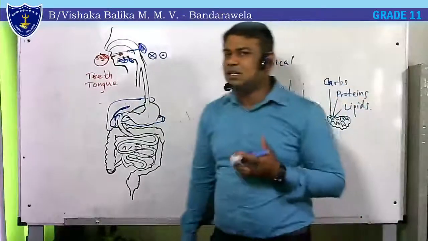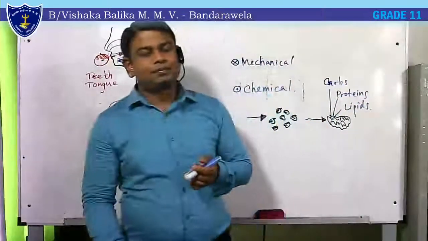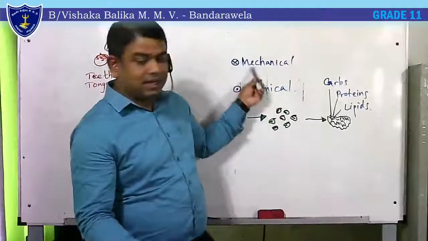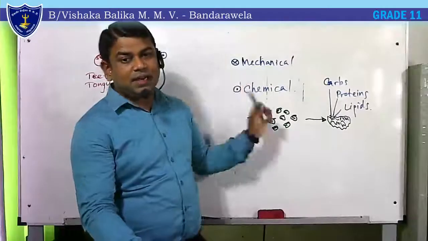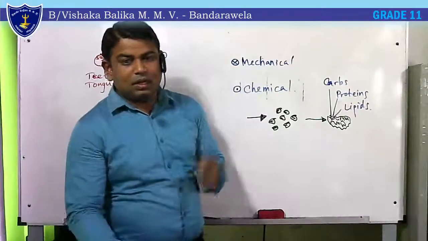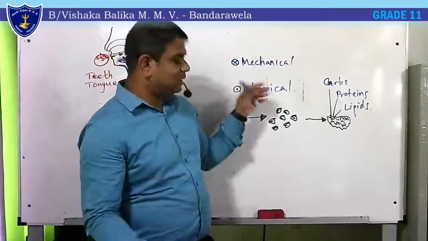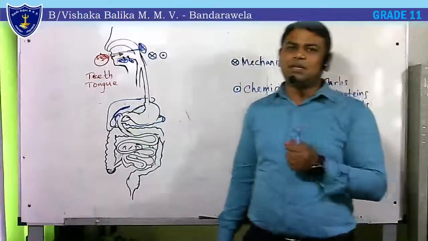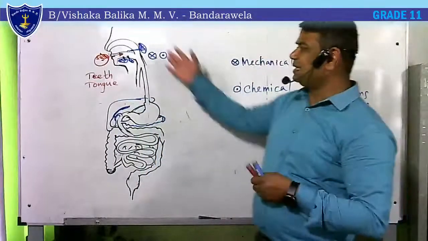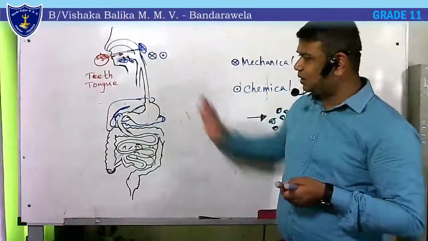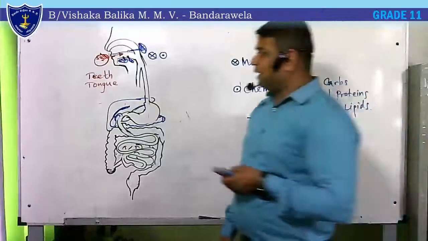Now you know the function of our mouth. It has been adapted to mechanical digestion and chemical digestion. The mouth, or the buccal cavity, is adapted for chemical digestion with the secretions that come with the saliva. That part is okay. Then what happens?